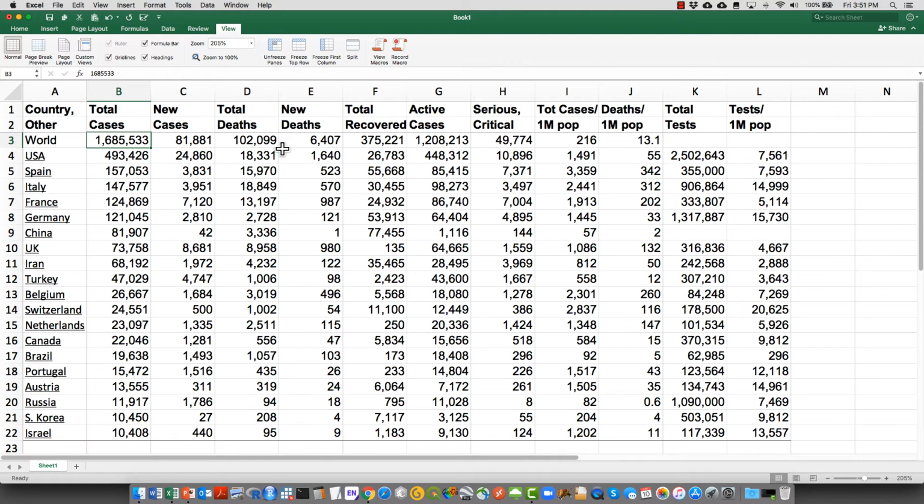And in terms of total number of deaths, Italy has more deaths at this point, the US second, and Spain third. But if we look at the mortality rate, which is deaths divided by the size of population, that's this column here. And we see that Spain has 342 deaths per 1 million people, Italy 312 per 1 million people, and the US 55 per 1 million people. So Spain has fewer deaths than Italy, but because Spain has a smaller population than Italy, the rates here are